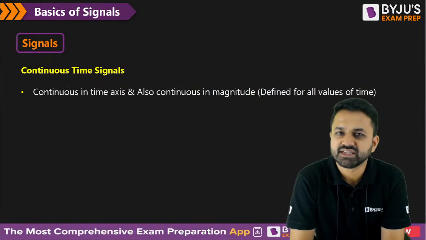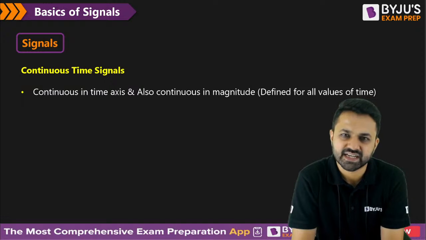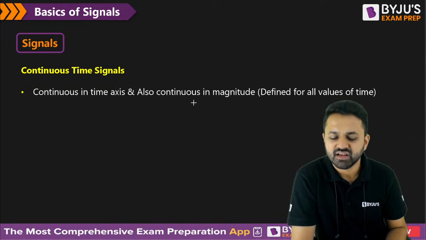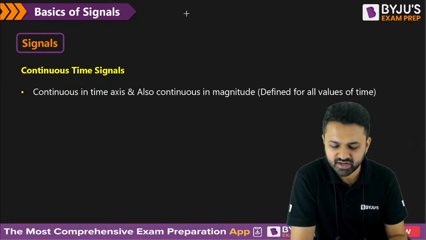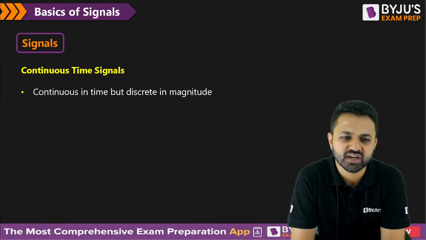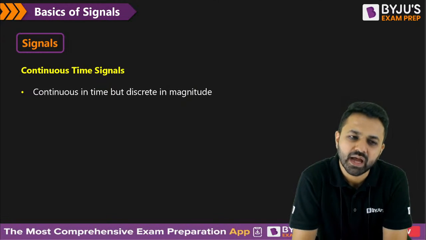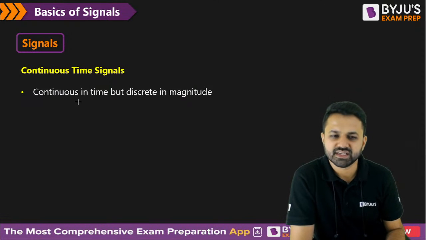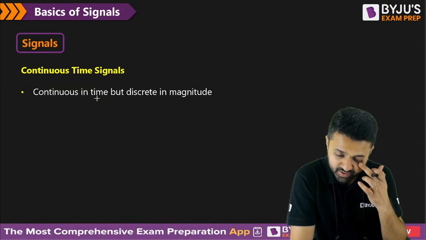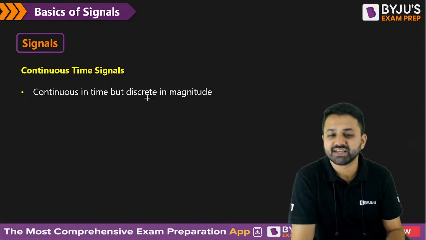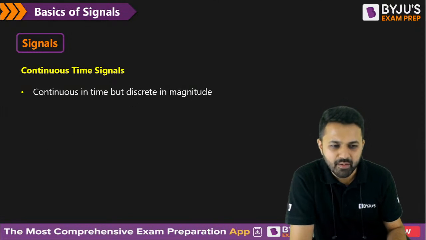Continuous time signals are those signals which are continuous in time and continuous in amplitude both. But a continuous time signal can also be discrete in amplitude while continuous in time. That is, after sampling, the signal which you get is known as discrete in time. So continuous in time and discrete in magnitude it is saying.